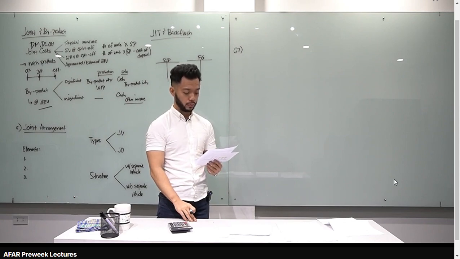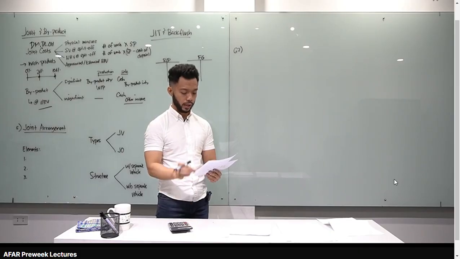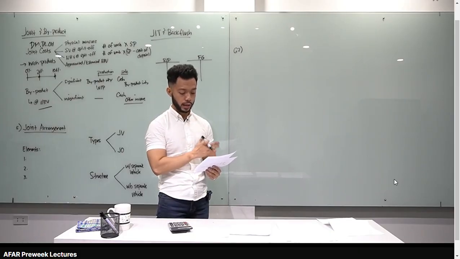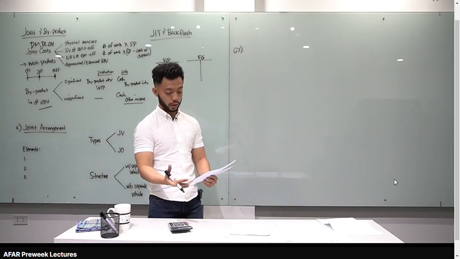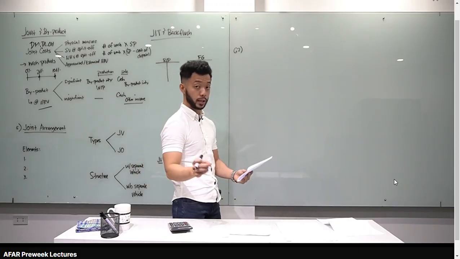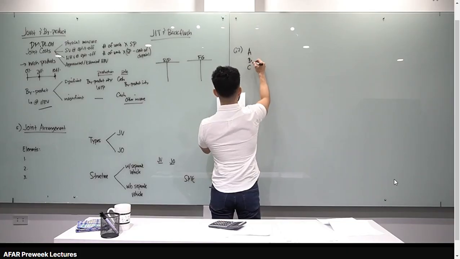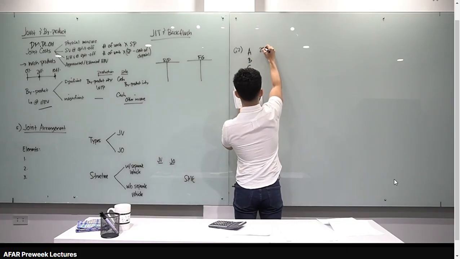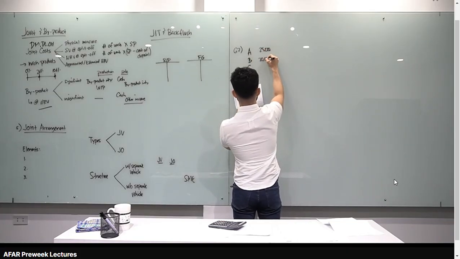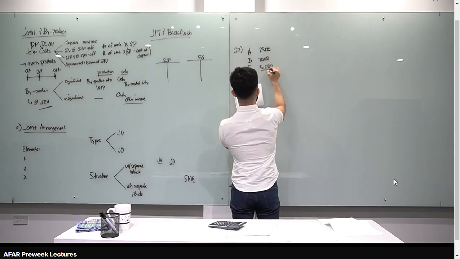First question: what amount of the joint processing cost is allocated to the 3 products using the physical measure? Let's look at the given: products A, B, and C, with gallons, further processing cost, final selling price, selling price at split-off, and disposal cost. The physical measure is easy; we only use quantity, which is the gallons. For A we have 25,000, for B 20,000 gallons, and for C 5,000. The total is 50,000.